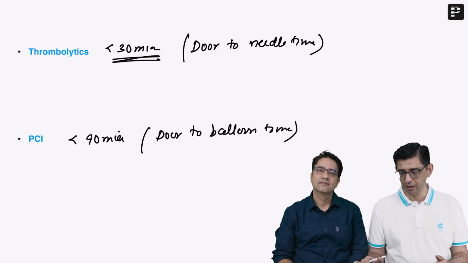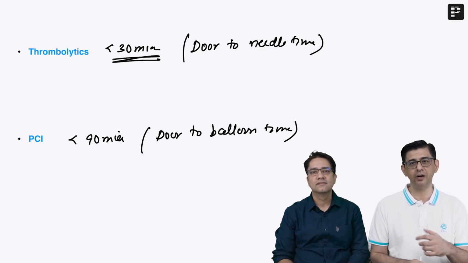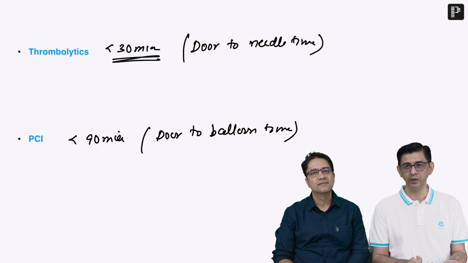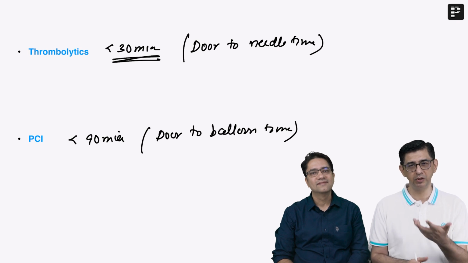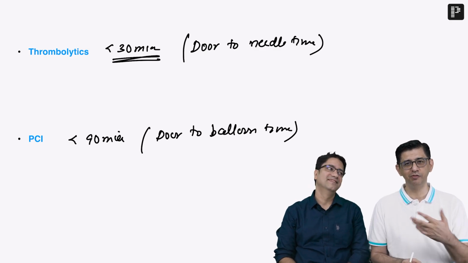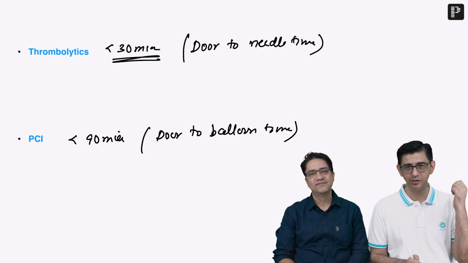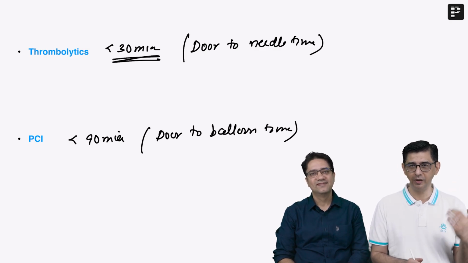You'll also notice that in a couple of MCQs, instead of saying the word door to balloon time, they might be saying first medical contact to device time. Like in US, they have the 911 number. So ambulance will reach the home within 5 minutes of the person. So the word used is first medical contact when the call came. In India, like this would not be practical. I mean, you open Google Maps and you'll find that the distance is 5 kilometers and it will take 1.5 hours to transmit that distance on a busy Gurgaon road or the airport access road.